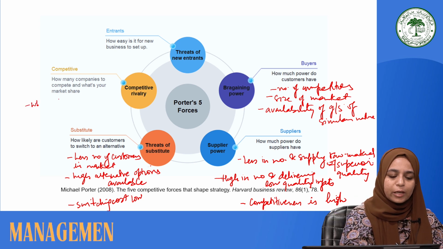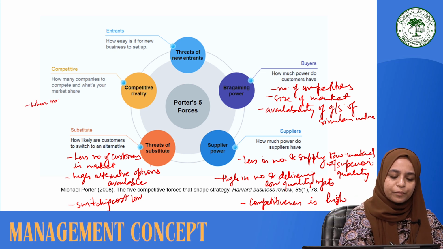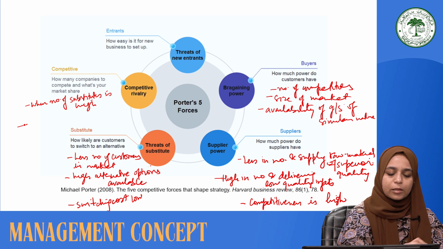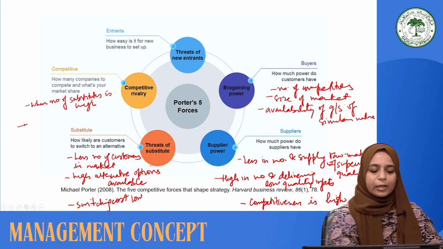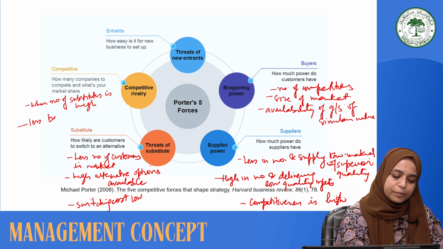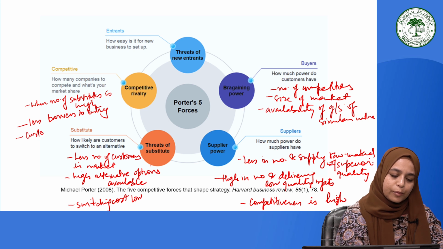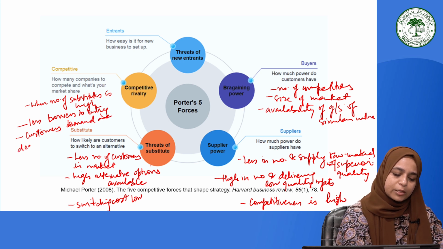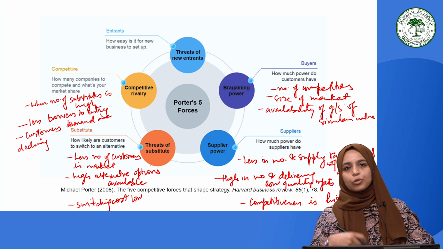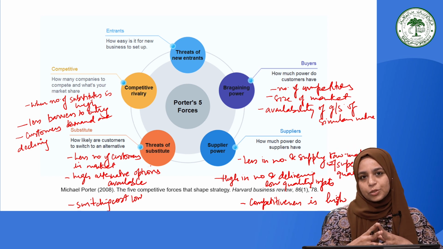So we could say when there are substitutes available, or when there are fewer barriers to entry, or when the customers' demand is declining for the existing products and services, these could be the factors that pave the way for competitors to enter into a market,